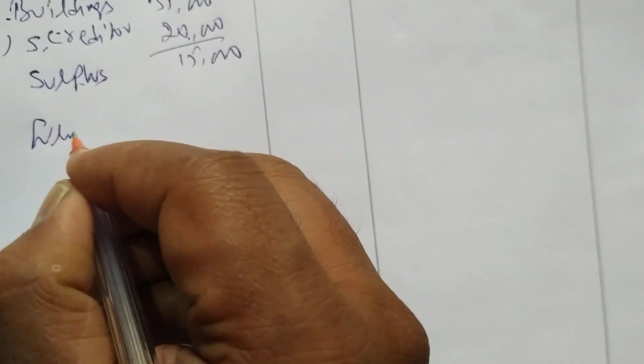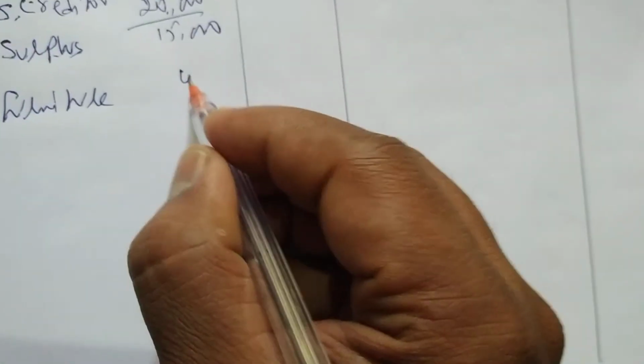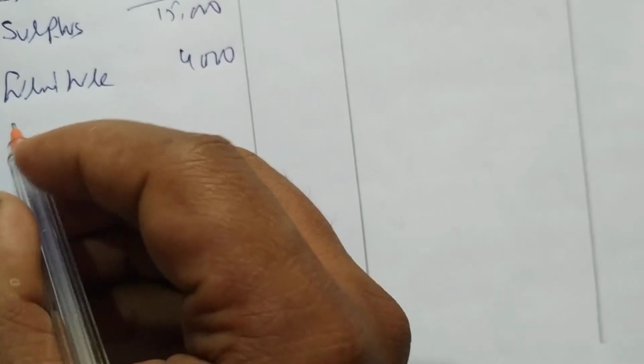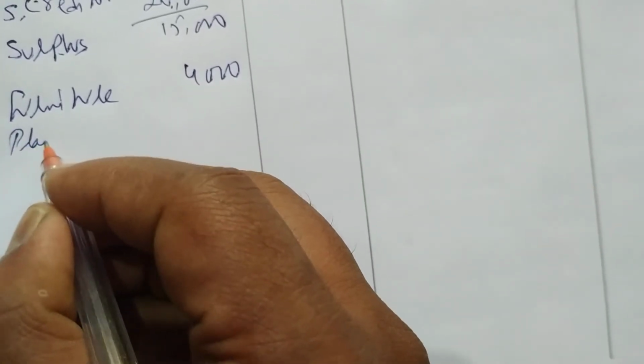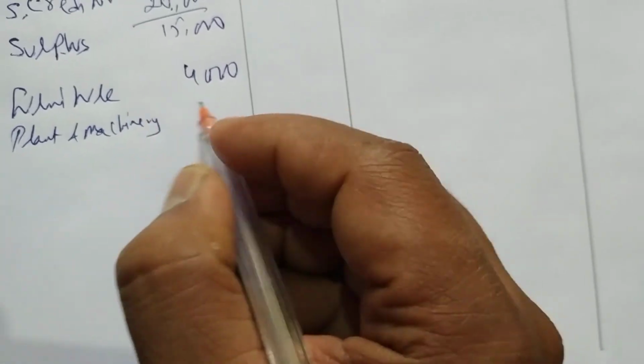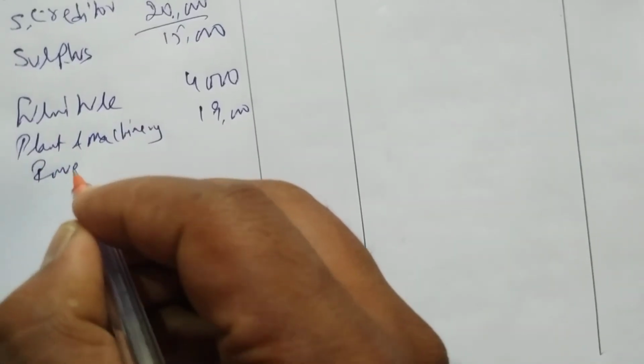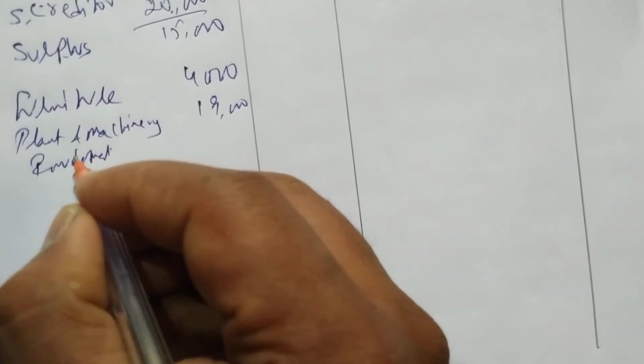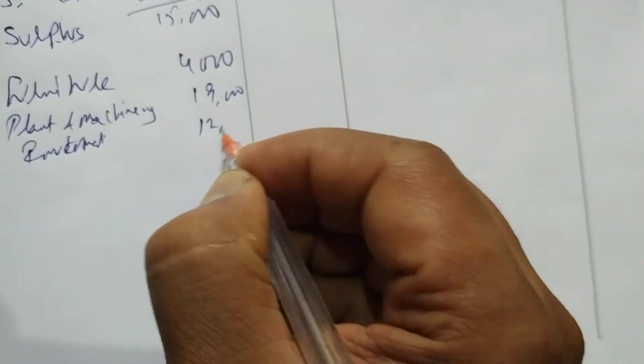Next, furniture, 4,000. Next, we write plant and machinery, 19,000, and investment, 12,000.